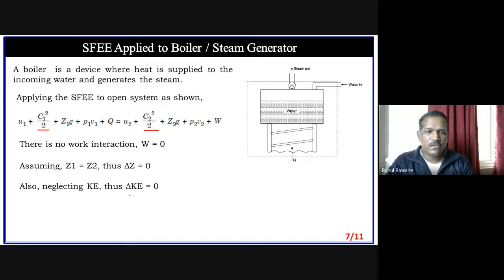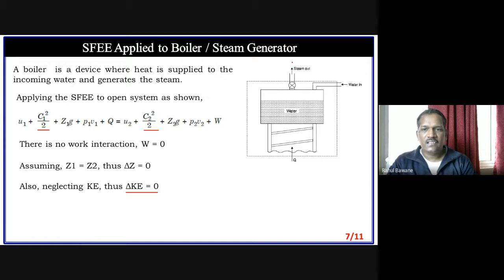But some students say, no sir, there is not a lot of difference in kinetic energy. There is a difference in pressure, steam having a higher pressure, but velocity wise there is no appreciable difference between water flowing in and steam going out. So I am going to neglect the change in kinetic energy. That is also acceptable. So some students might neglect kinetic energy. If they neglect kinetic energy, then these two terms will be removed.